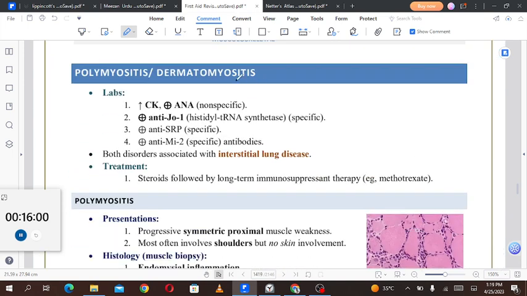Then we'll talk about polymyositis and dermatomyositis. Lab values are increased creatine kinase, positive antinuclear antibodies, which are non-specific. Antinuclear antibodies are non-specific. They will be elevated in a lot of conditions.